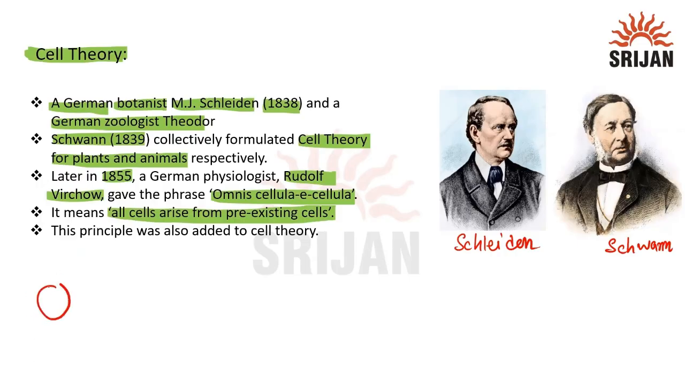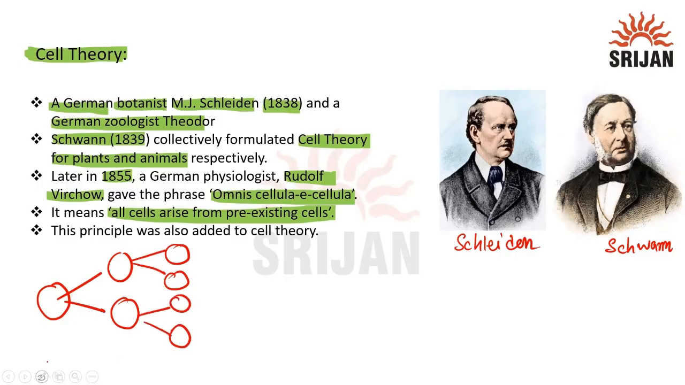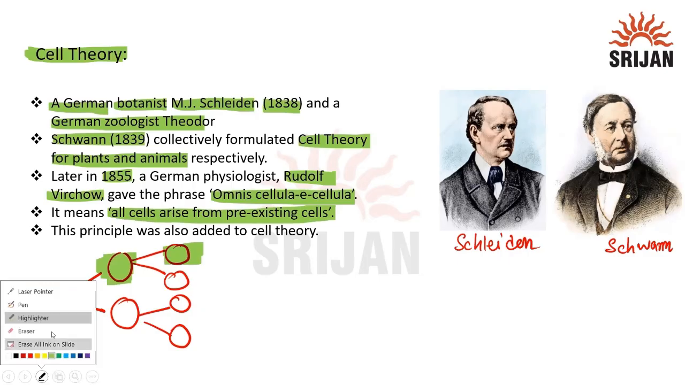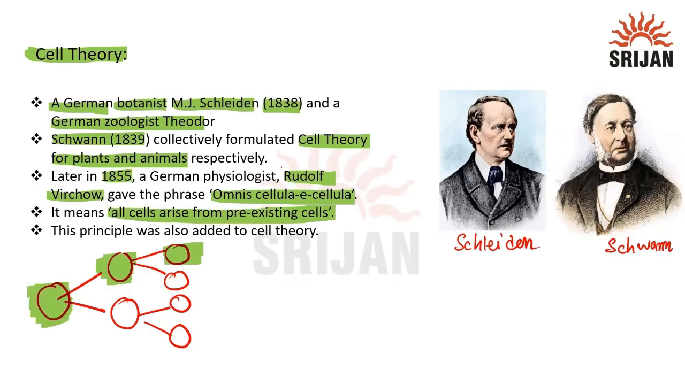All of us know. Think about this is a parent cell. From here, two daughter cells are forming. If this daughter cell gets mature and again goes into cell division, from there also daughter cells are forming. So that means we can see that a new cell is formed from a pre-existing cell. So we all know that the statement given by Rudolf Virchow, that all cells arise from pre-existing cells, is a true statement.